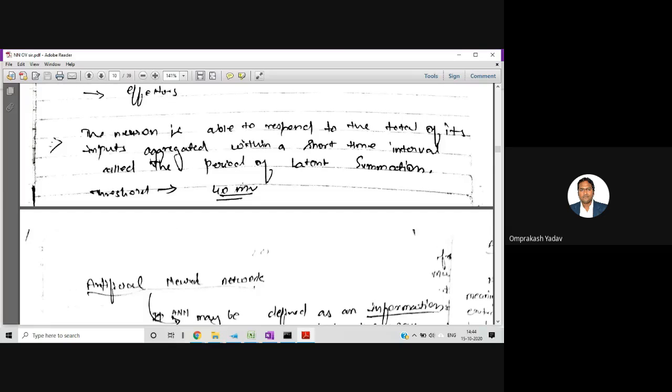Okay, on that day I was looking for this value. See, it's there. The neuron is able to respond to the total of its inputs aggregated within a short time interval called the period of latent summation, and the threshold is 40 millivolt.